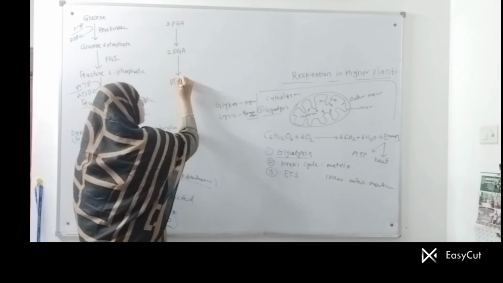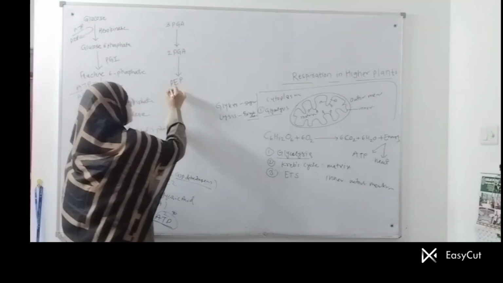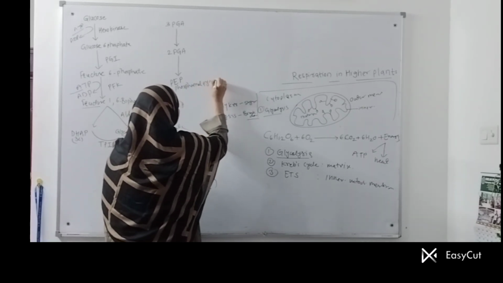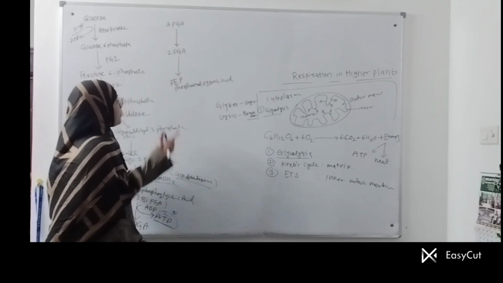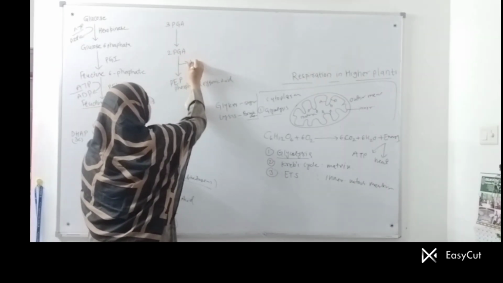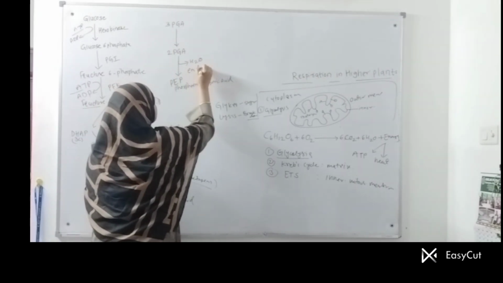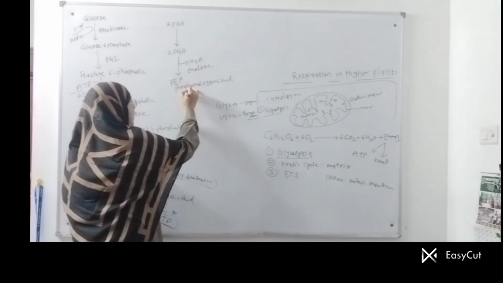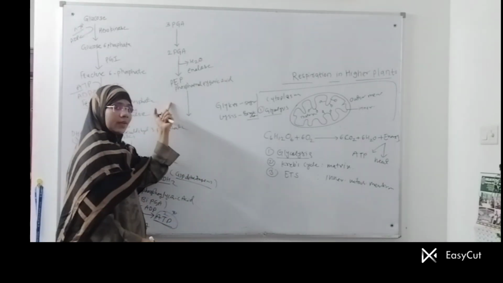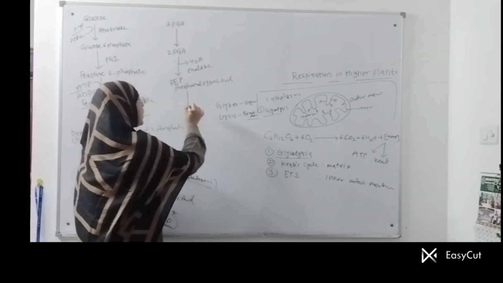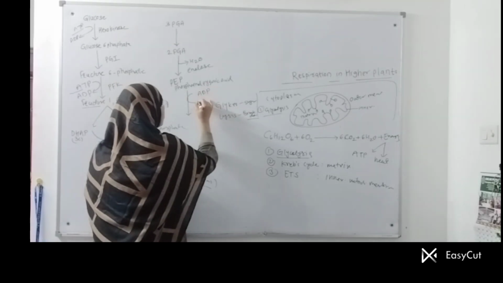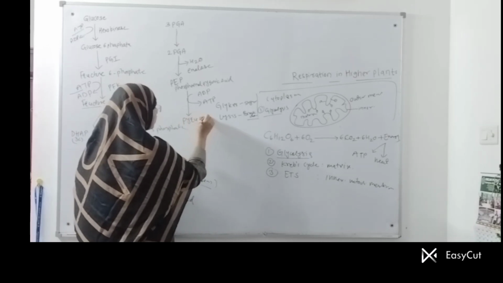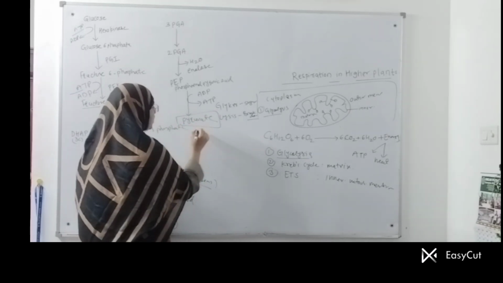You can write it as PEP for your convenience, but it is phosphoenol pyruvic acid. And here there is removal of a water molecule and it occurs in the presence of the enzyme enolase, and phosphoenol pyruvate is formed. In the next and the last step, phosphate is removed from phosphoenol pyruvate and added to ADP to form ATP, and you will get the end product of glycolysis, that is pyruvate or pyruvic acid.